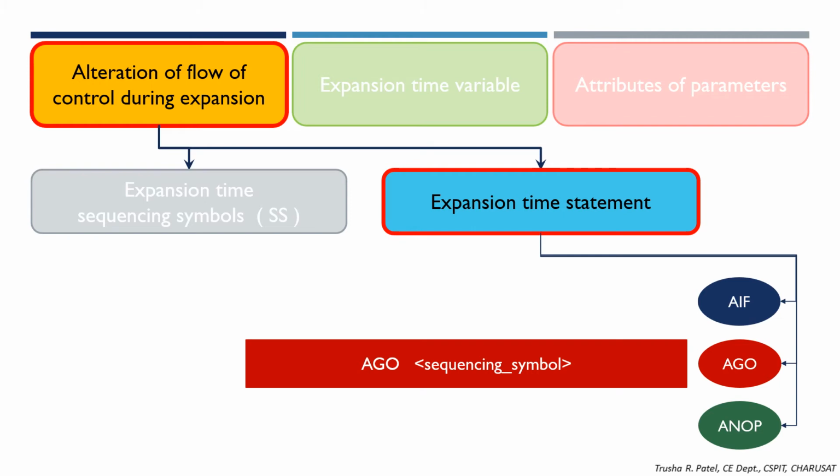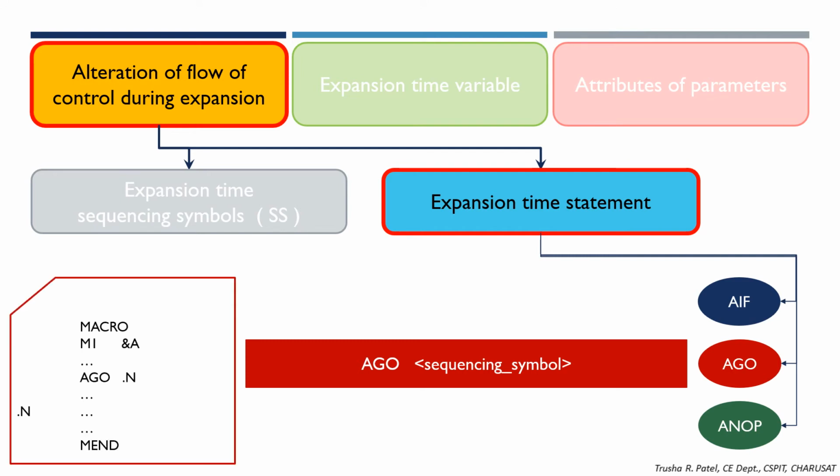The next statement is AGO. The AGO syntax is AGO space sequencing symbol. This is used for unconditional control transfer. Let us look at the example. We have AGO followed by dot n as the sequencing symbol. Whenever this statement occurs, the control will be transferred to the statement having the dot n sequencing symbol in the label field, and all the statements in between will be skipped.